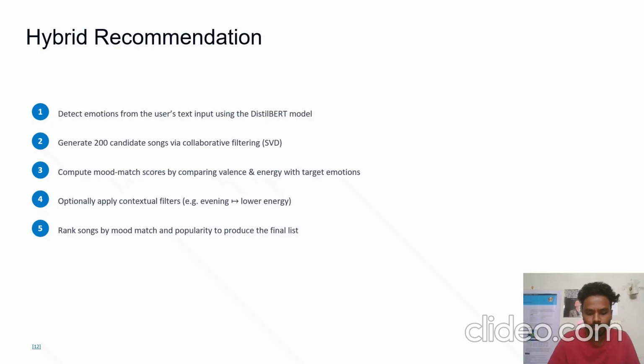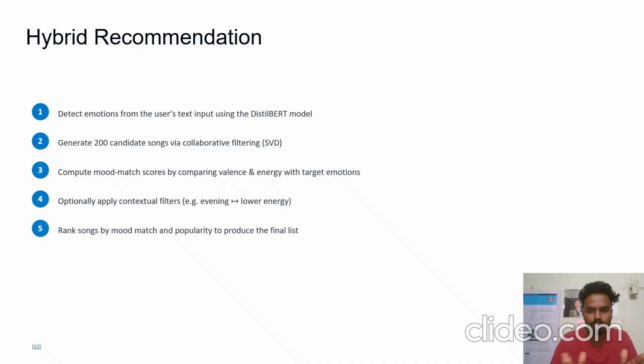This mood match score is something like, for each emotion there will be a certain list which will include the audio features. So one of the possible cases might be for joy, the valence can be 0.7 if you are ranging it from 0 to 1, and energy can be maybe 0.6. If the mood is sad, then maybe the scores will vary.